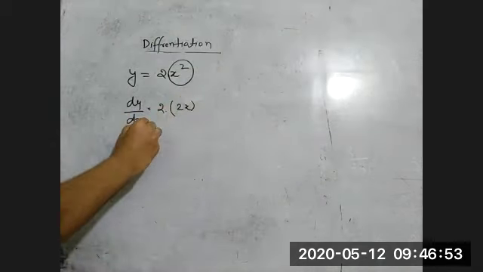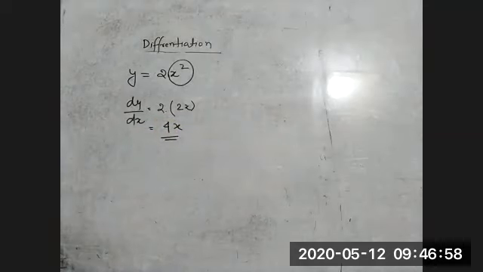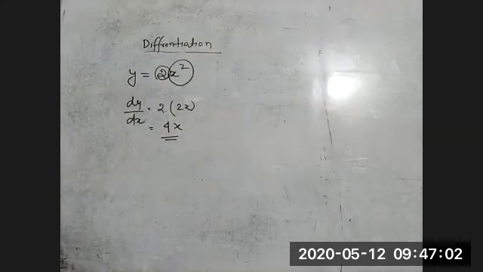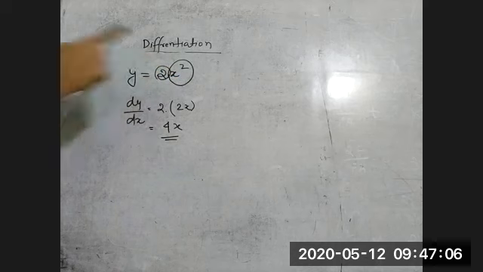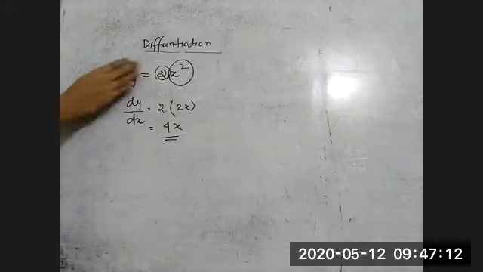2 into 2x. The answer is what? 4x. Got it? So for the coefficient, you don't have to do anything. You can write 2 as it is, then the differentiation of x square. Got it? Now, in the next example,